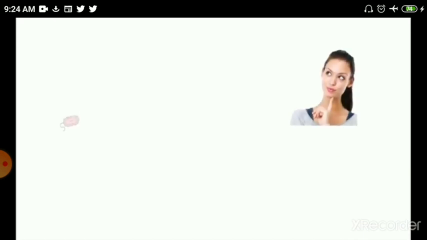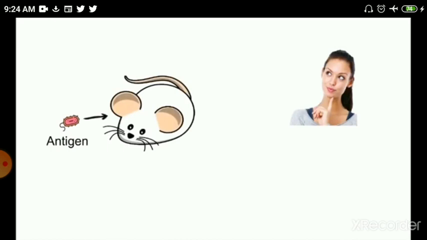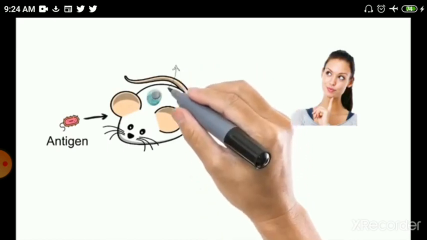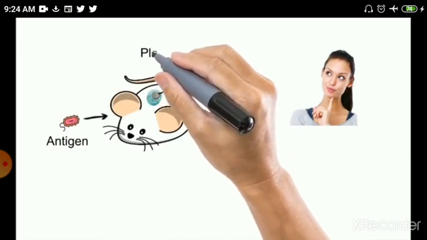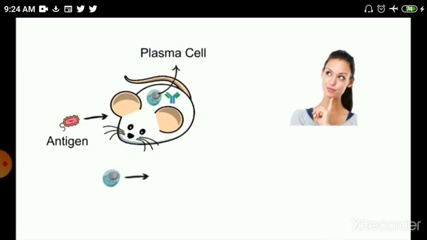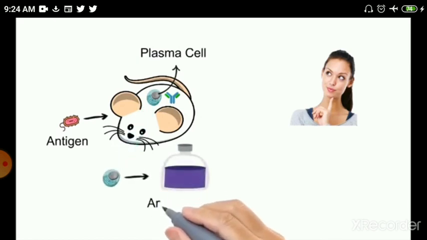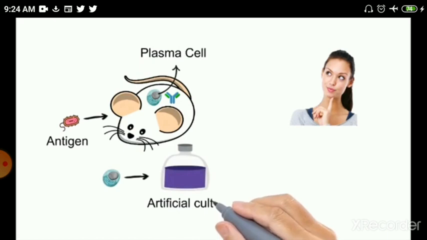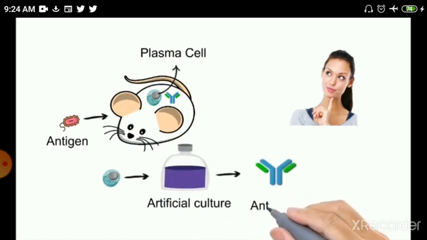Now we might think, if the antigen is administered into the body of an animal and that animal is going to produce plasma cells against that particular antigen which produce monoclonal antibodies against it, we can isolate this plasma cell from the lab animal and culture it in artificial media. And in artificial media, this plasma cell will produce antibodies for us.